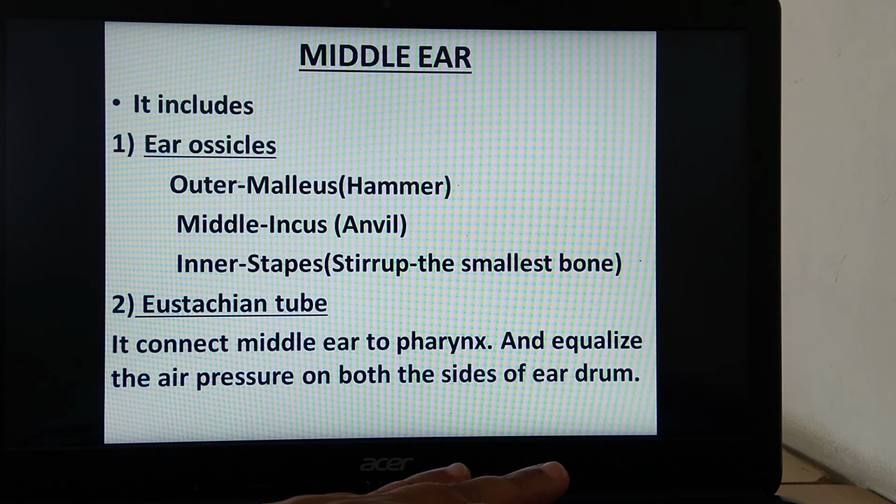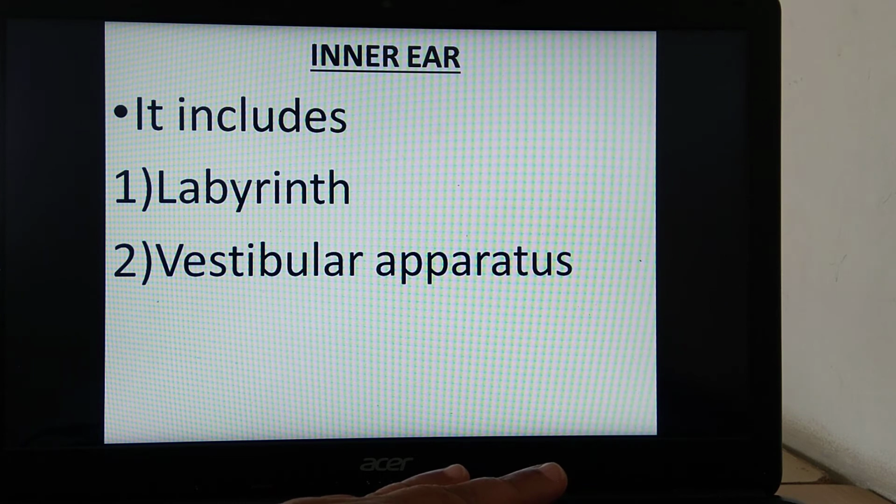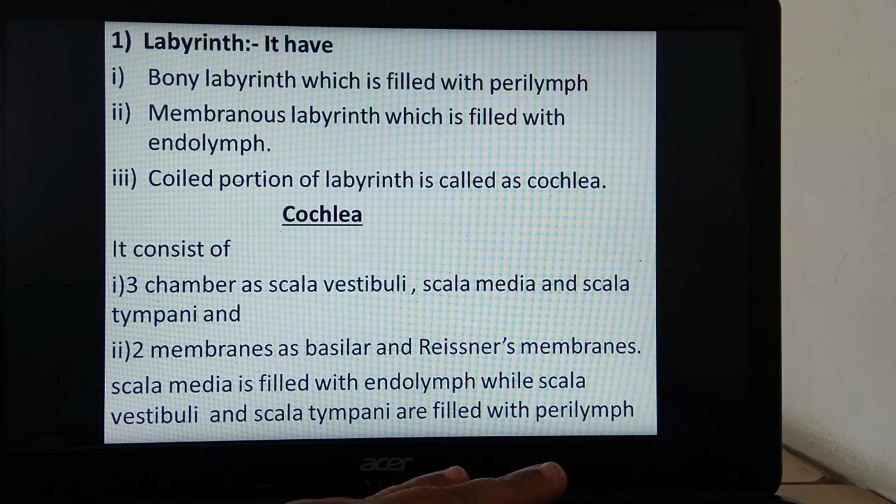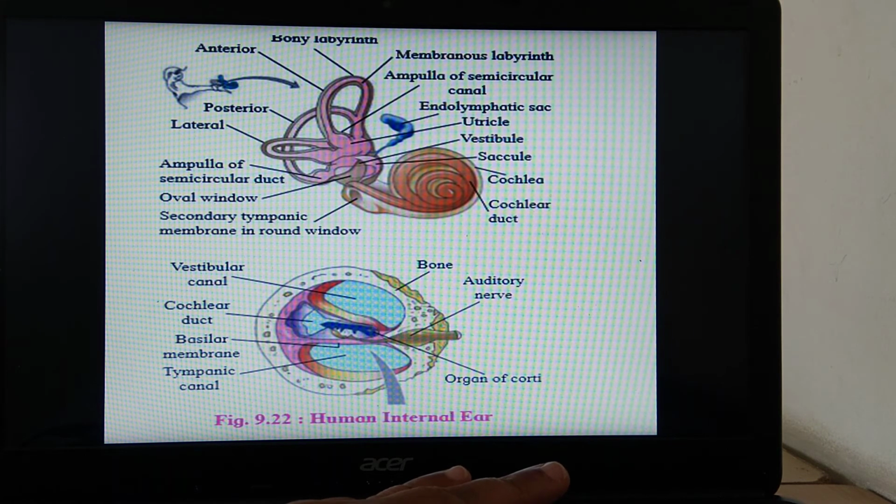Parts of the middle ear can be asked for 2 marks with their functions. Inner ear with labyrinth and vestibular apparatus can be asked separately for 2 marks. That means a note on labyrinth, a note on vestibular apparatus separately for 2 marks. Then cochlea alone can also be asked for 2 marks.